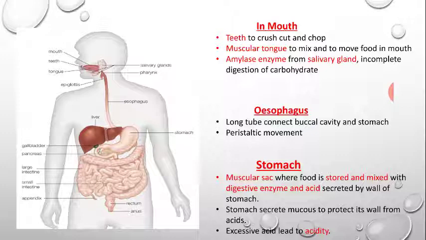What is the reason for acidity? When an excess amount of acid is released in the stomach, it causes acidity. Excess acid means excess damage to the stomach walls, and therefore we feel a burning sensation.